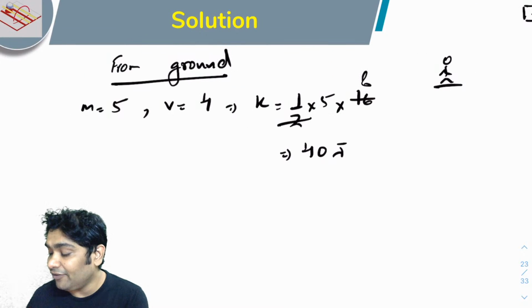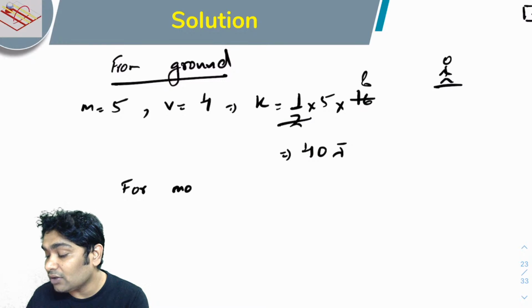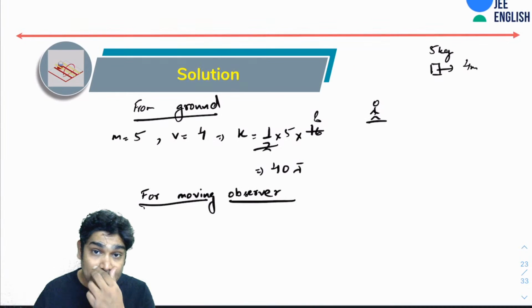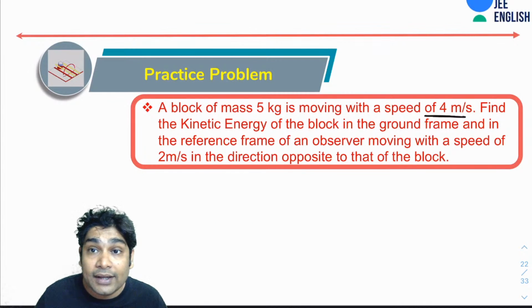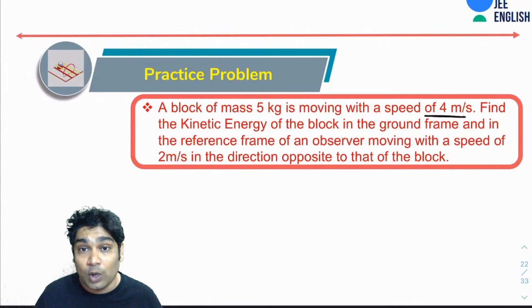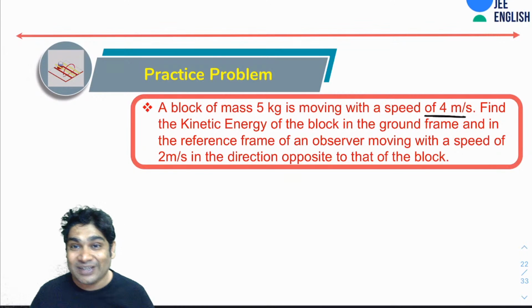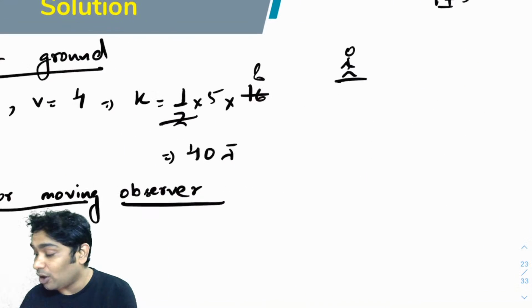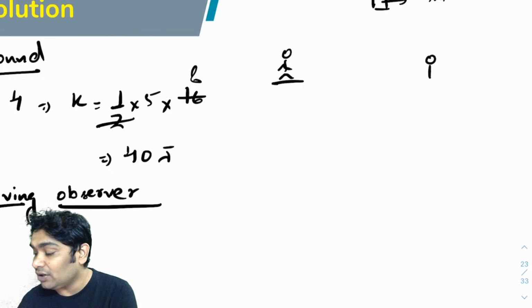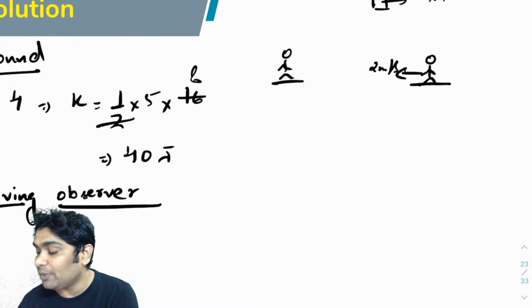Similarly, for the moving observer, you've also been told to calculate the kinetic energy in the reference frame of an observer moving with a speed of 2 meter per second in the direction opposite to that of the block. So you have another observer who is himself moving with a speed of 2 meter per second here.